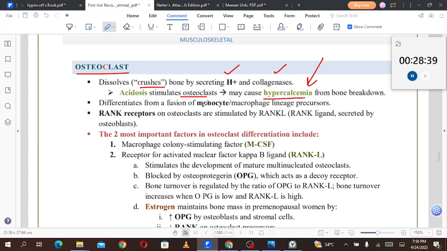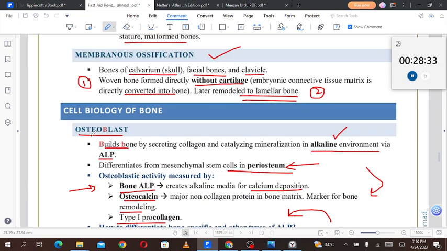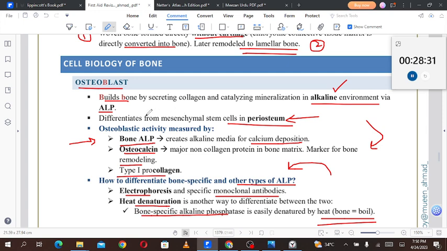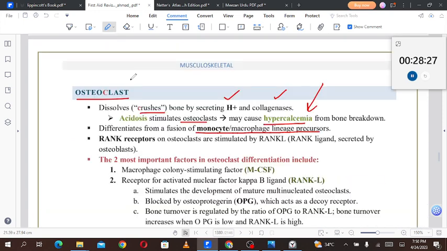Osteoclasts differentiate from a fusion of monocyte-macrophage lineage precursors. That's so cool, because osteoblasts, as we saw, differentiate from the mesenchymal cells in the periosteum. But osteoclasts differentiate from the fusion of monocyte-macrophage lineage precursors. RANK receptors on the osteoclast are stimulated by the RANK ligand secreted by the osteoblast.